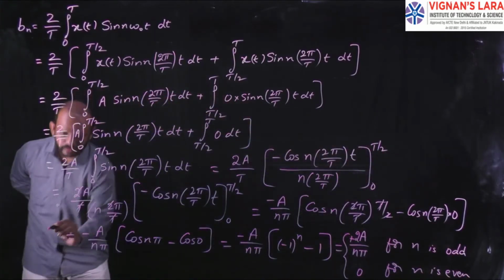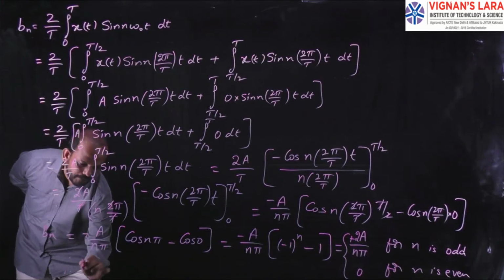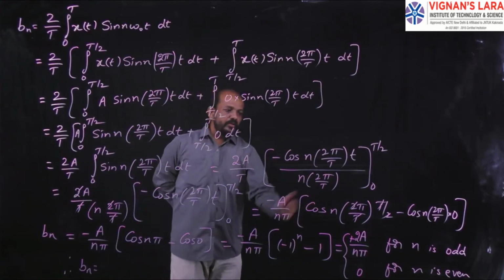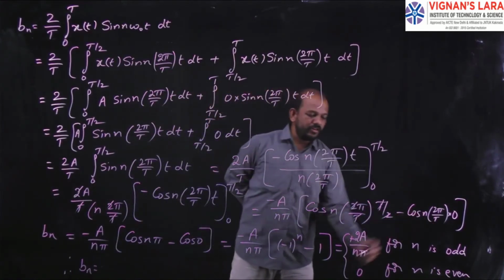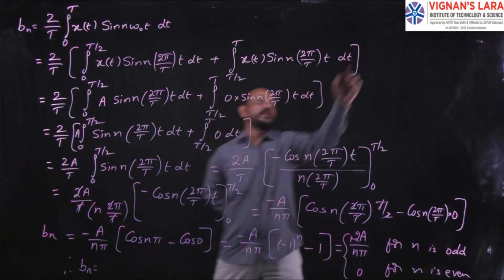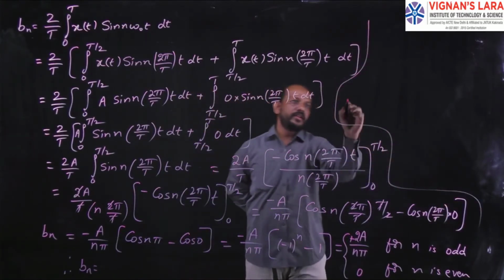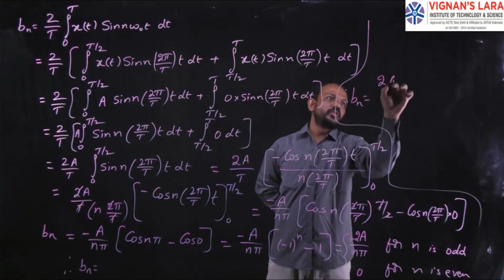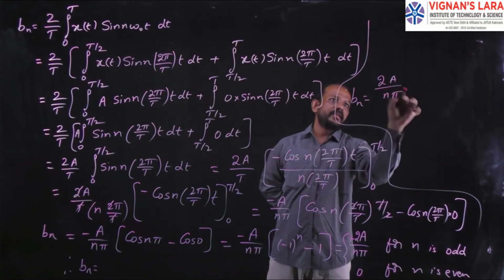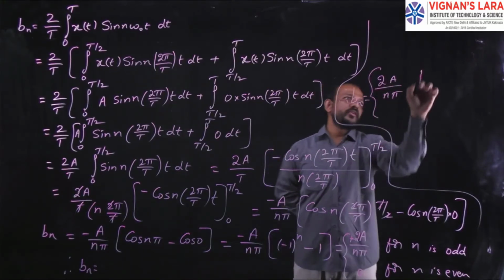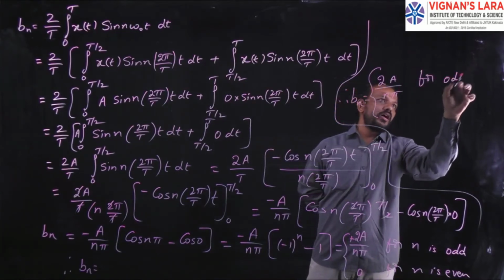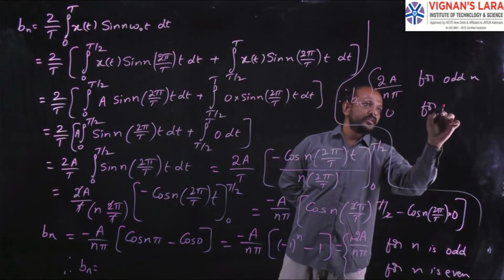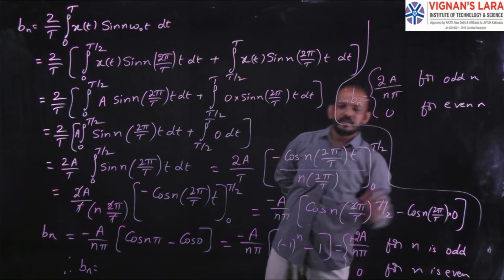Simply, what I can conclude is that this is the value for bn. Therefore, bn will be equal to 2a by n pi for n is odd and 0 for n is even. So finally, the value of bn will be equal to 2a by n pi for odd n, and that value will be equal to 0 for even n.